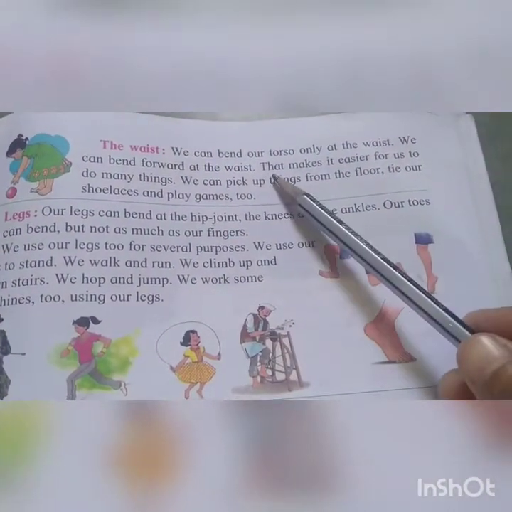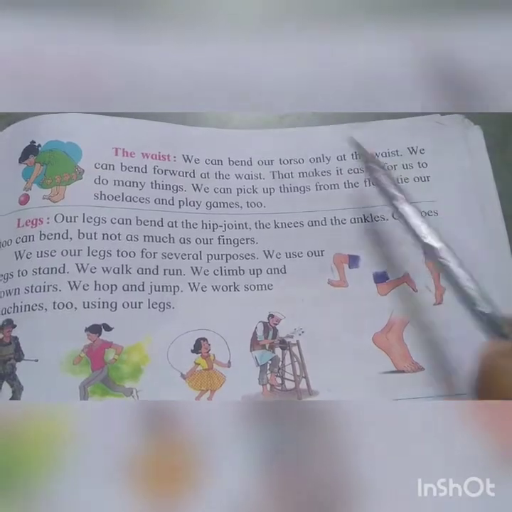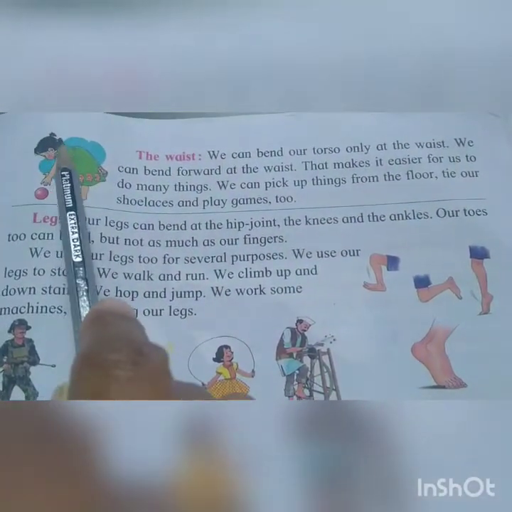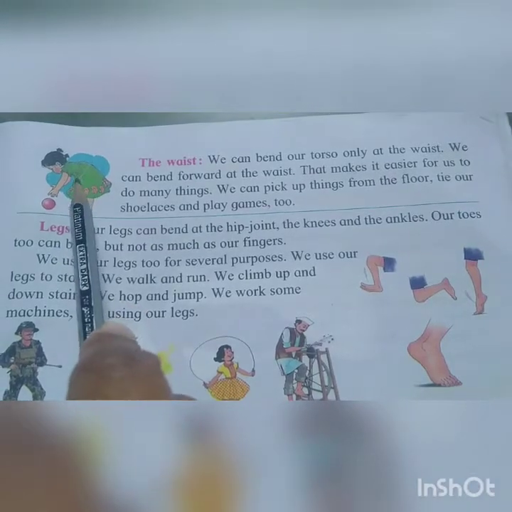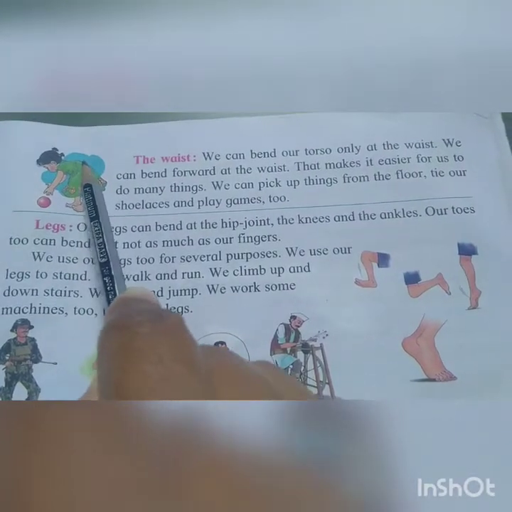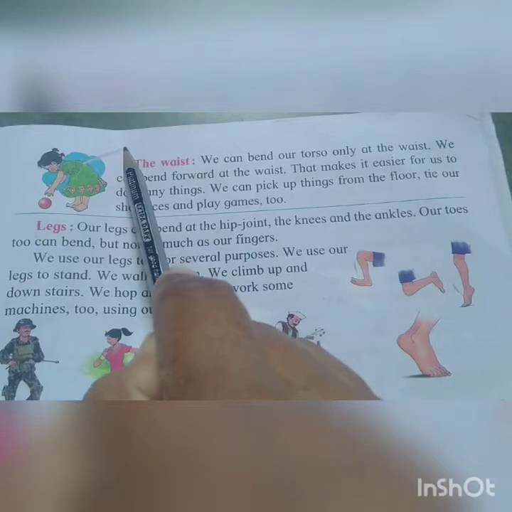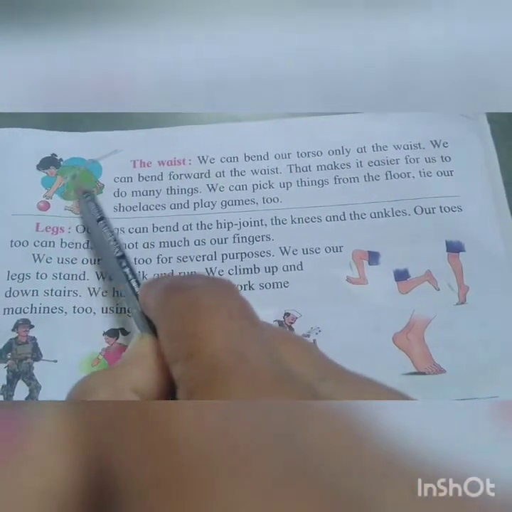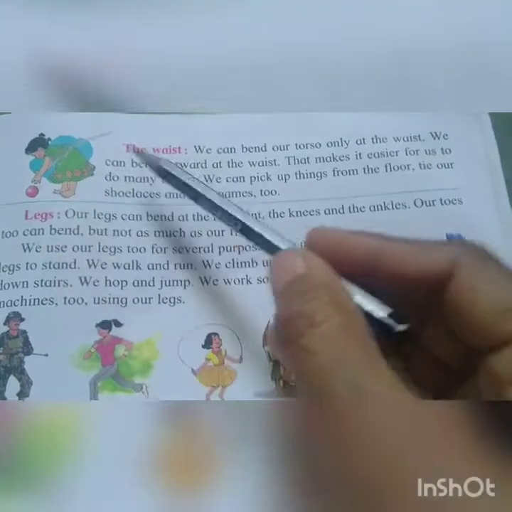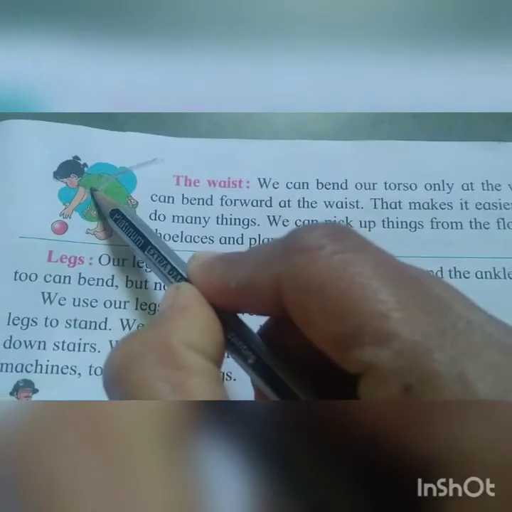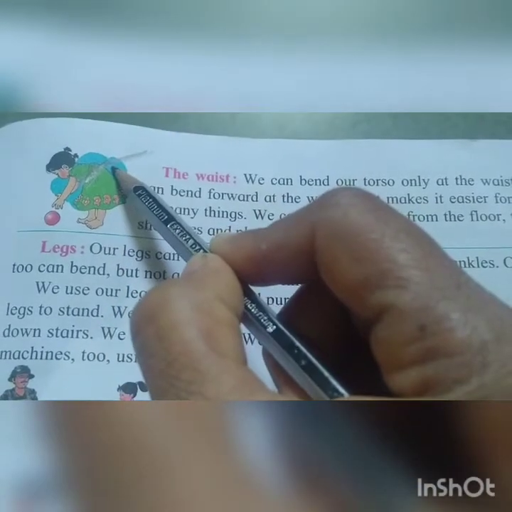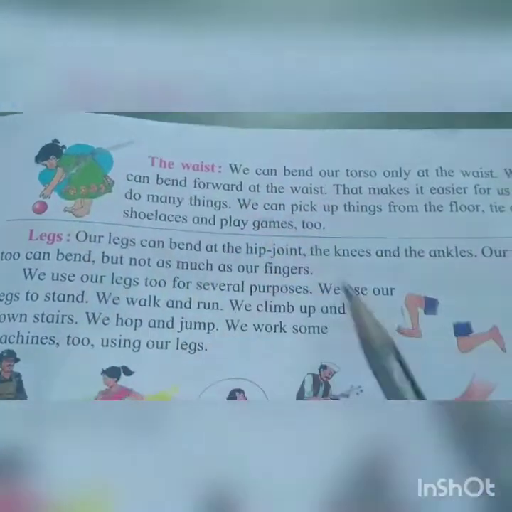Now we can bend our torso only at the waist. Now torso means what? I told you, here in the picture you can see this part of our body is torso, and we can bend the torso here. Okay, this is the waist. This is called the waist. See clearly in the picture, this part is called waist, and here we can bend down.